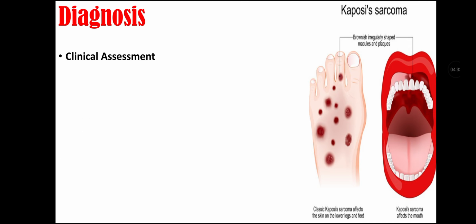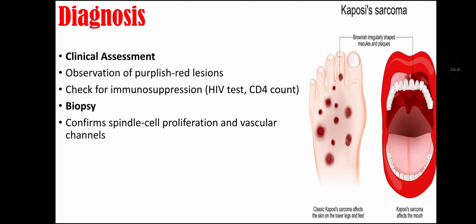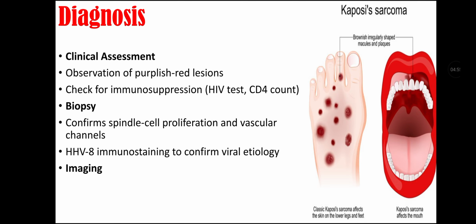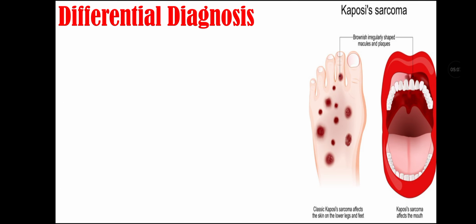Diagnosis. First, we do clinical assessment that involves observation of purplish red lesions, and check for immunosuppression like HIV test and CD4 count. And second, we can do biopsy that confirms spindle cell proliferation and vascular channels. HHV8 immunostaining is also done to confirm viral etiology. Third, we can do imaging that may include CT or MRI for internal organ involvement, and endoscopy may be done if gastrointestinal lesions are suspected.